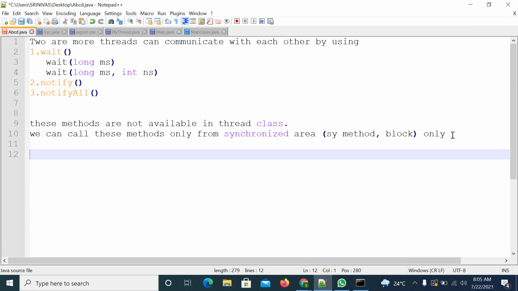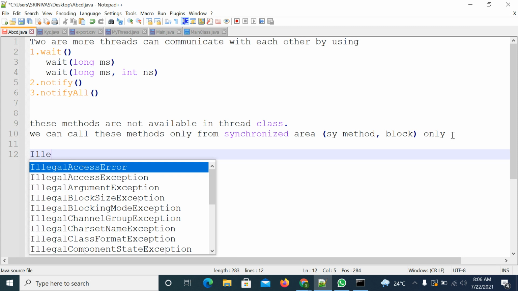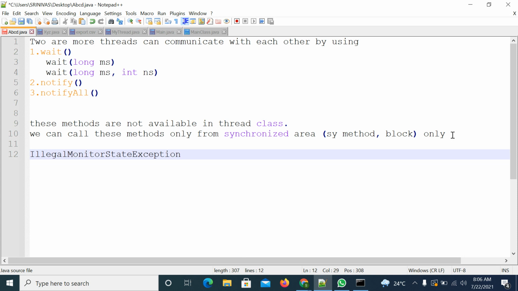You are not supposed to call the wait, notify, notifyAll methods from a non-synchronized area. Whenever you call them from a non-synchronized area, only then will you get this error. I hope you understand the concept.